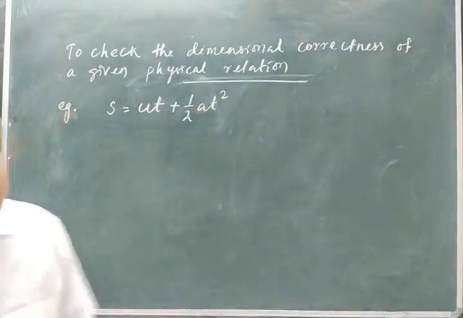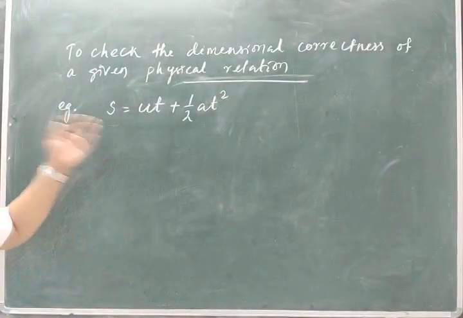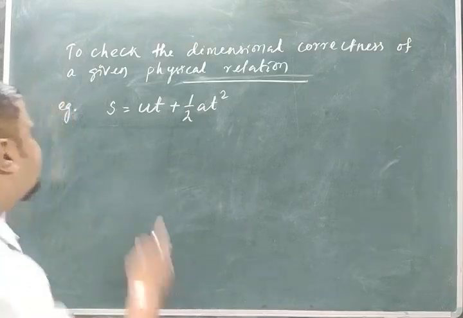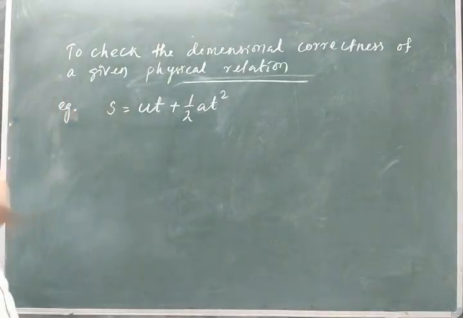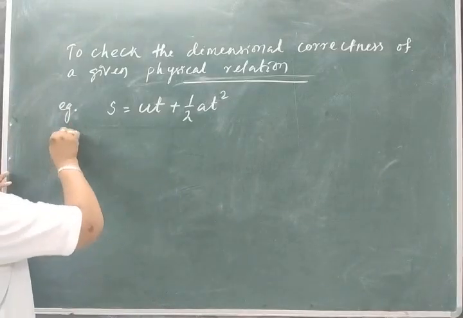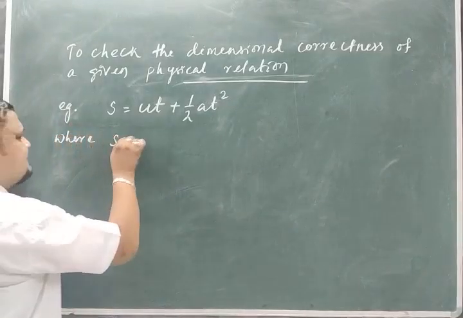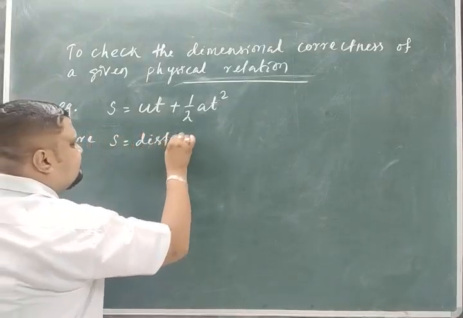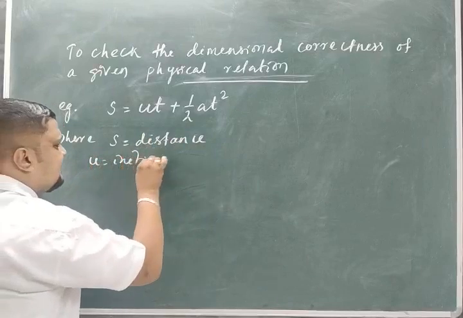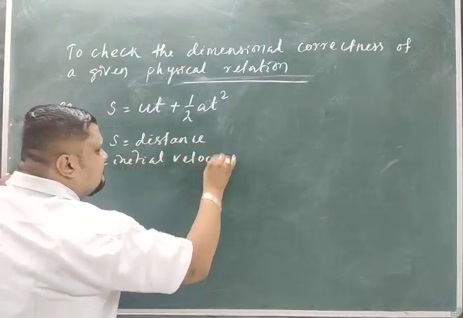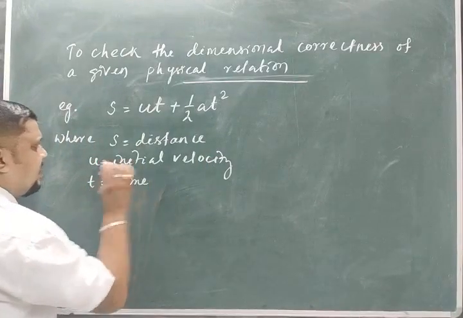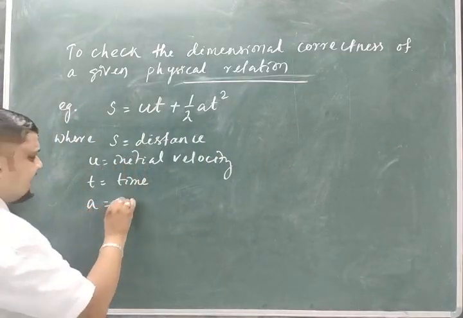For you, as beginners, S is the distance, U is the initial velocity, t is the time, and a is the acceleration.